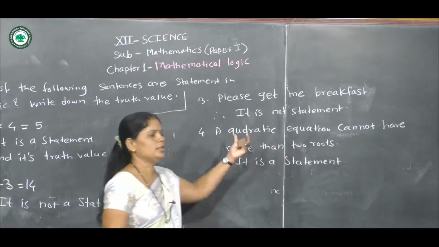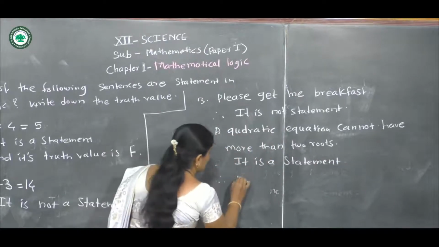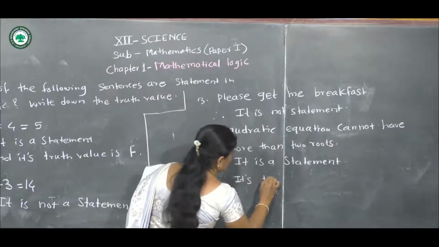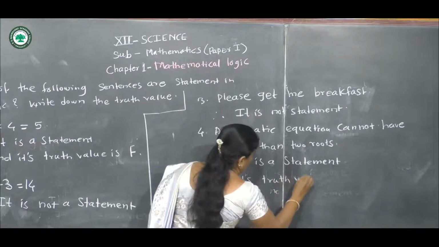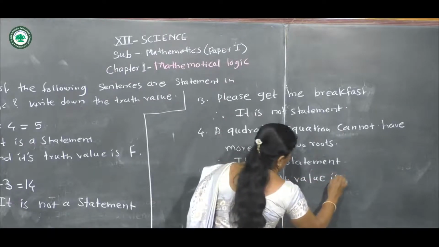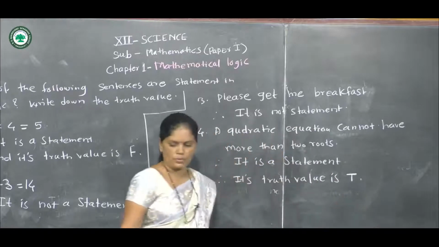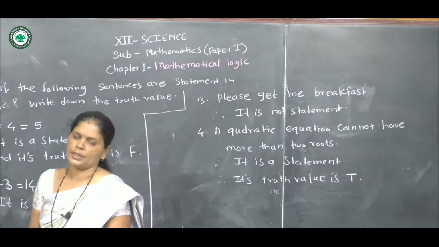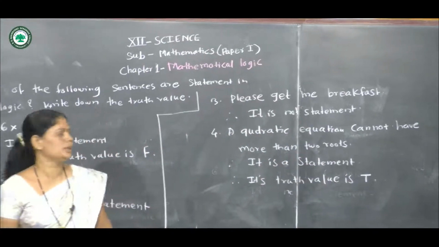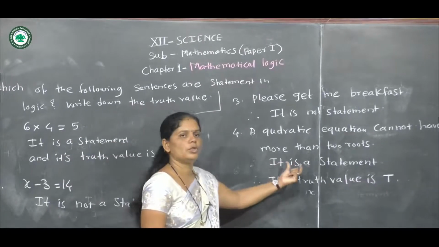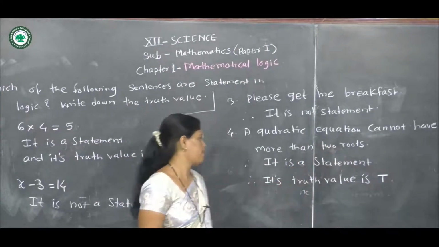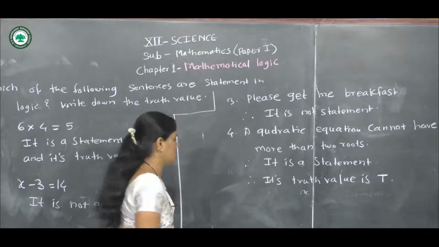This statement is true. Therefore, its truth value is T. True आहे त्याच्यामुळे ही व्हॅल्यू T आहे.